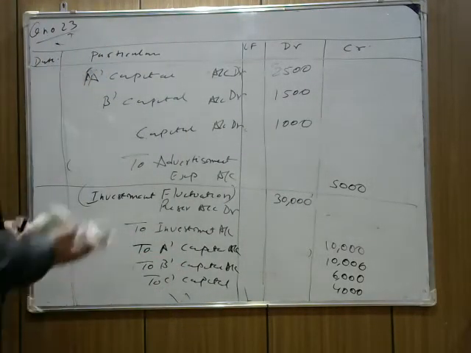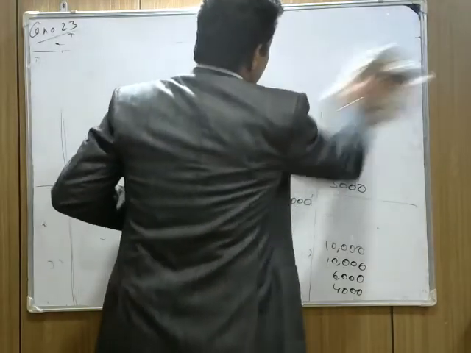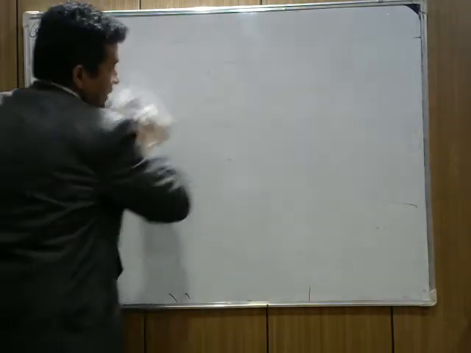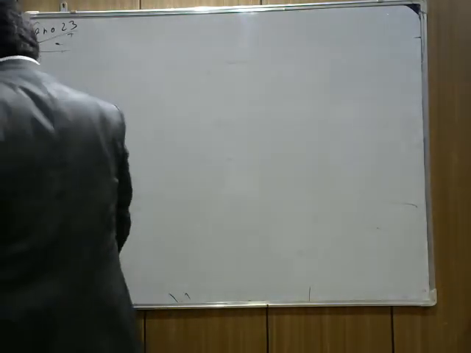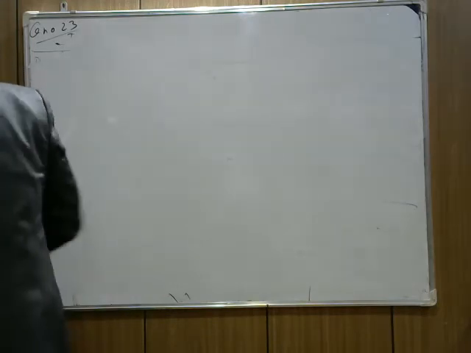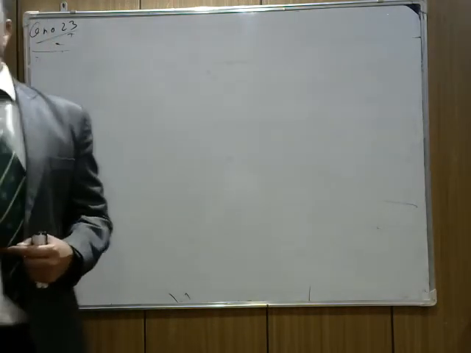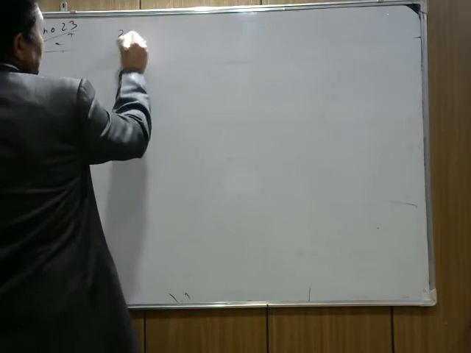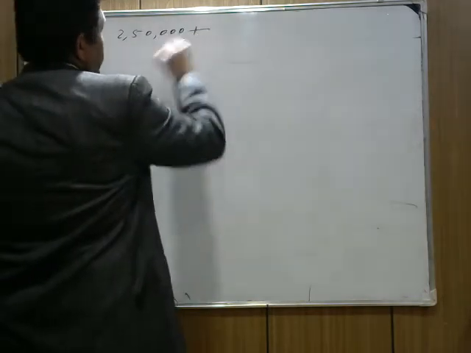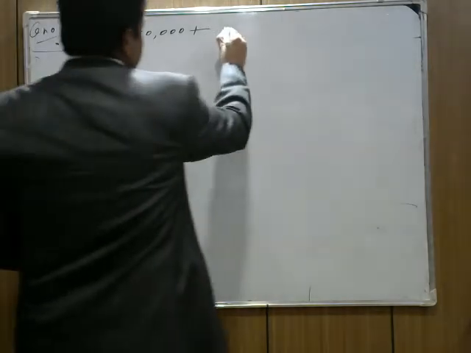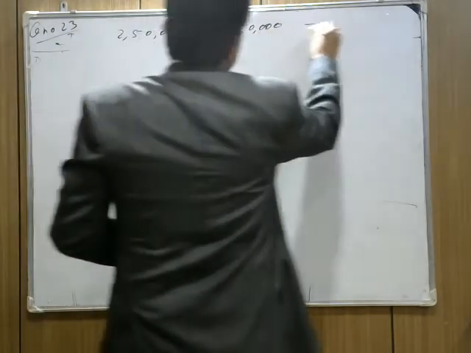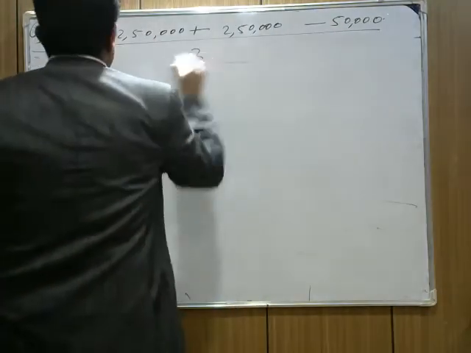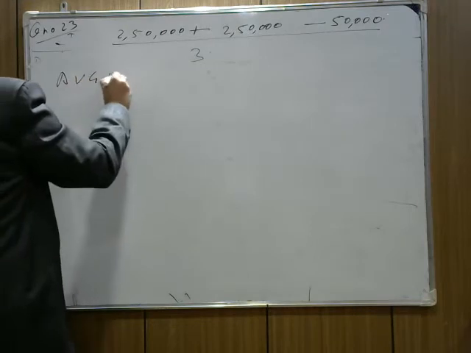The most important part, goodwill. I already taught you how we calculate goodwill under different circumstances. Here the average profit method is given. You need to calculate goodwill at 2 years' purchase of the last 3 years' profit. The last 3 years' profits are 2,50,000, plus again 2,50,000, and the last is a 50,000 loss. So we need to subtract the loss, divide by 3, and we get the average profit.